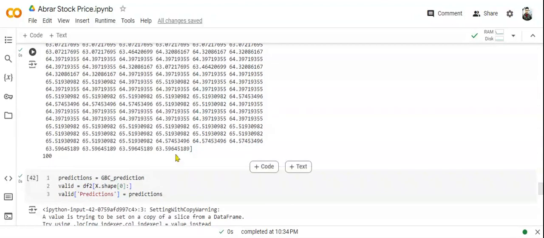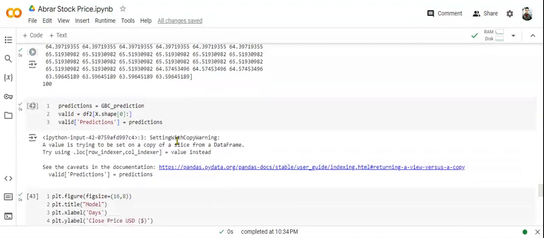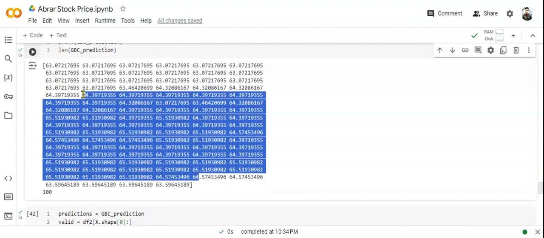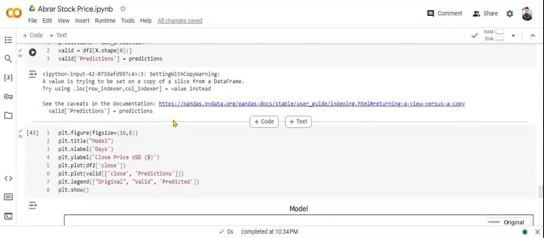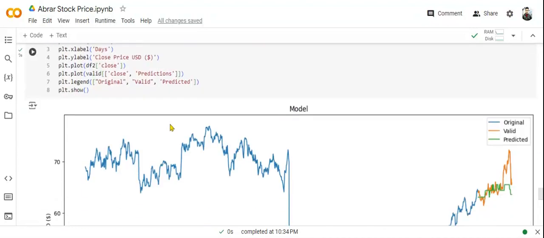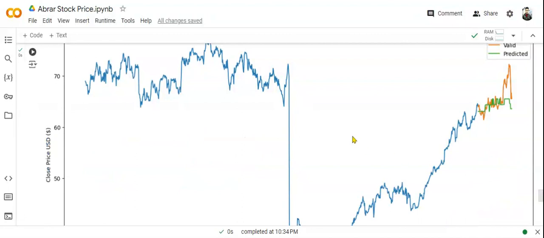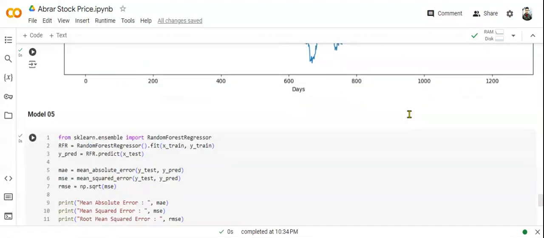So here we are showing the future 100 days of data. Here we can see the visualization, the orange one and the green one merging with each other quite well. So you can see the prediction is quite good.